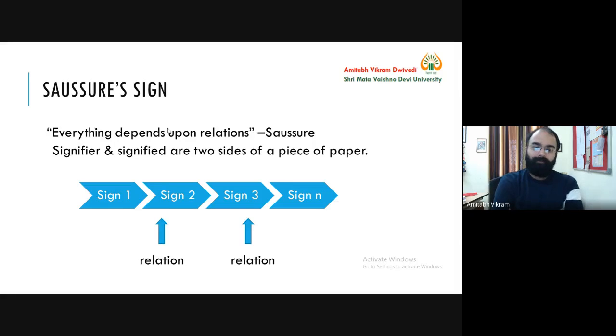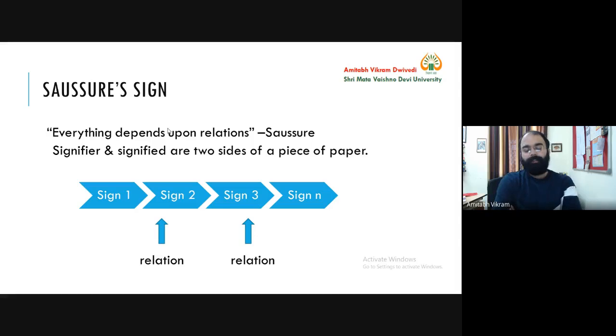Now, sign is a morphological unit, and Saussure gave more importance to morpheme than phoneme. We will study what is morpheme and what is phoneme, but for now, I can tell you that morpheme is a grammatical unit and phoneme is a sound unit, an individual sound segment.